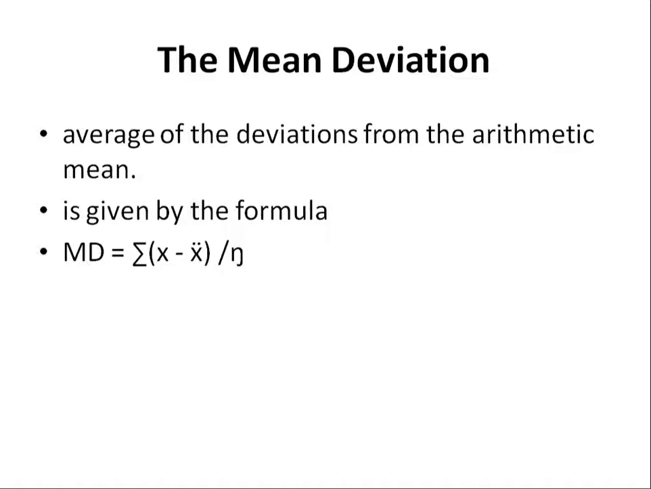So mean deviation, what is mean deviation? It is the average of the deviation of the arithmetic mean. It is given by the formula sigma |x minus x bar| by n. N is nothing but the number of observations, x is a given variable and x bar is nothing but the mean.